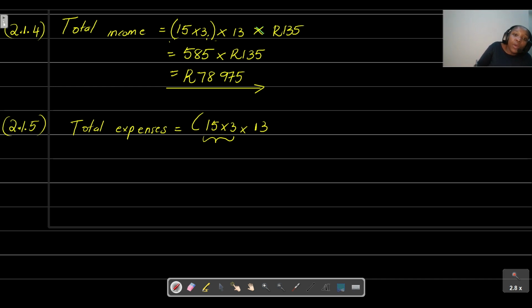Then from there we still multiply that by 50 rand, because we are told that they are paid 50 rand per massage. So we multiply that by 50 rand.